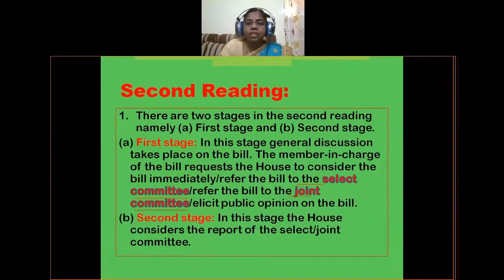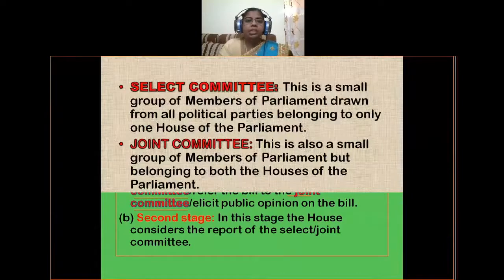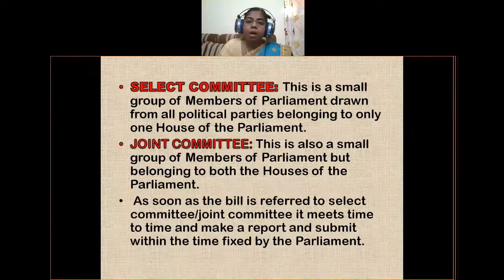After the discussion, the member in charge, that means the member who introduced that bill, will request the House to consider the bill immediately, that means to approve the bill immediately, or to refer the bill to the select committee. So let us see what is select committee. This is a small group of members of parliament drawn from all political parties belonging to only one house of the parliament. That means select committee consists of members of parliament belonging to all political parties.